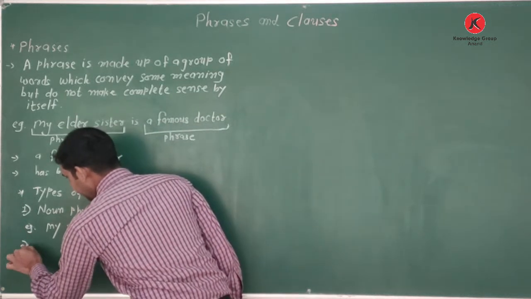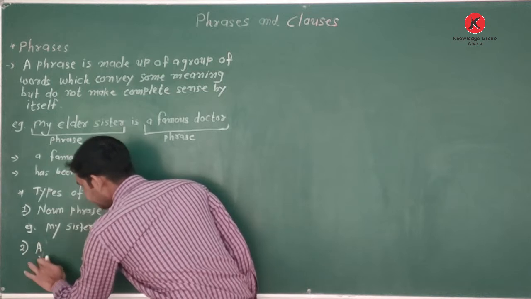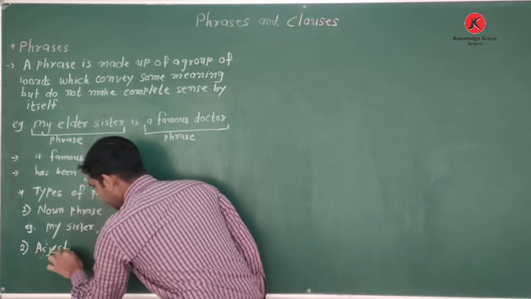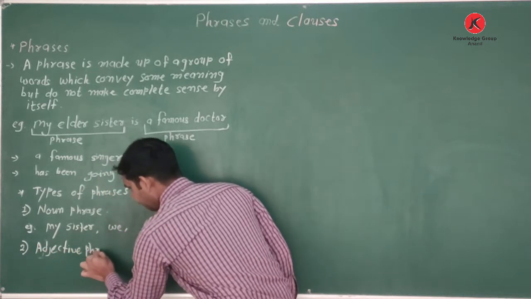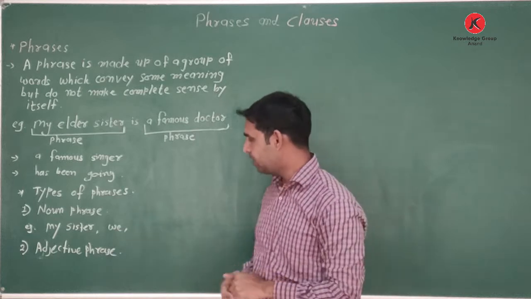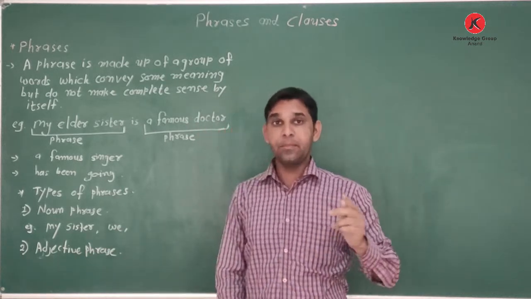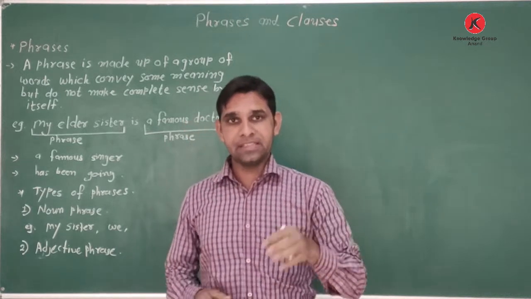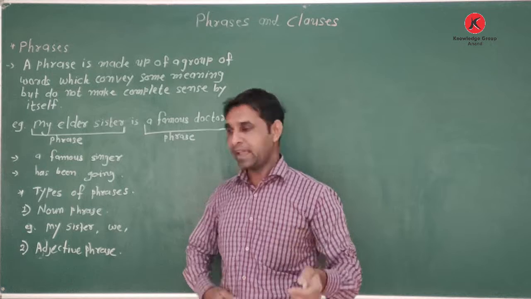Then comes the second, the adjective phrase. So what do we include in an adjective phrase? The main word in the sentence is the adjective.